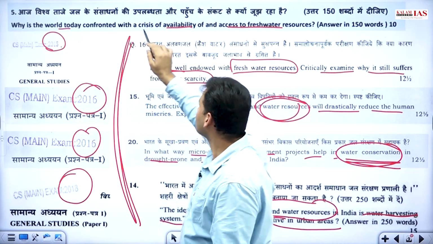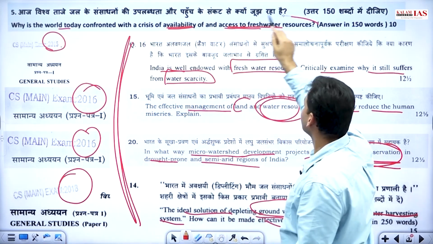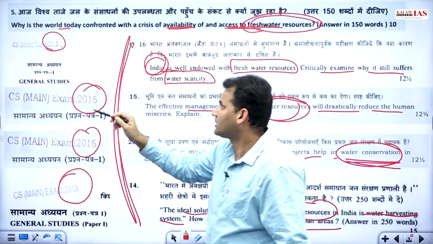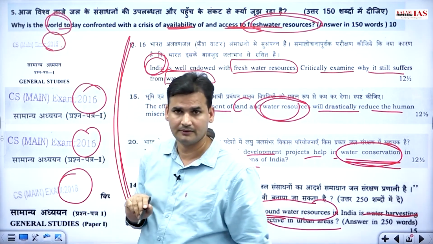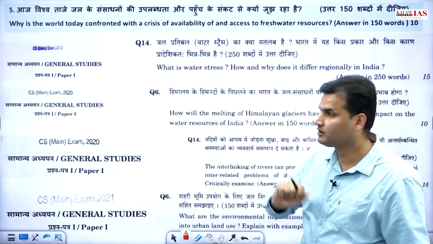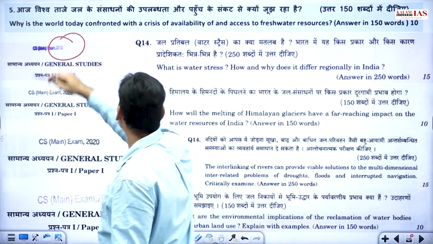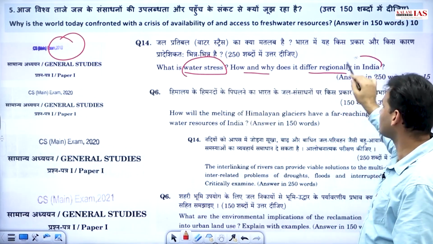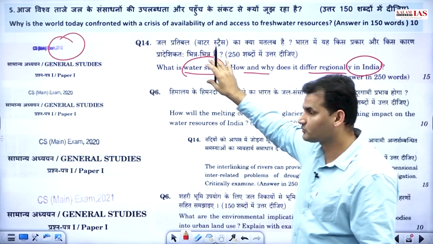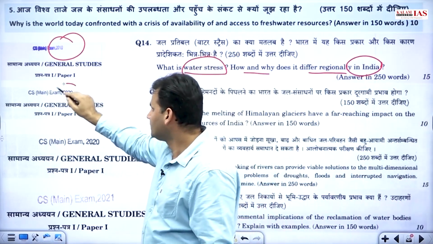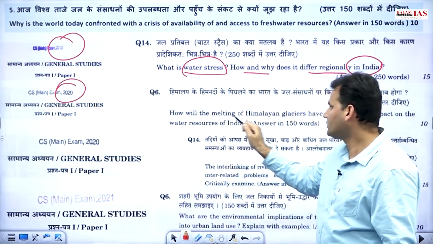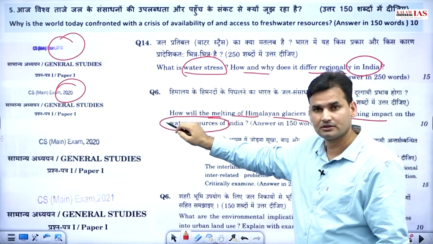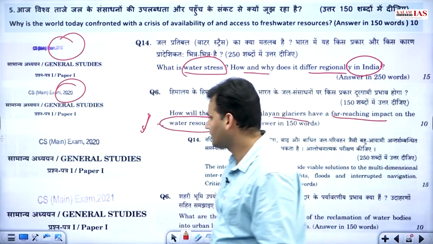That why is the world today confronted with crisis of availability and access to fresh water resources? Yes, in these questions, India was at the center, but now they have asked about world, right? And this is not all. In year 2019, what is water stress? How and why does it differ regionally in India? Again, India was at the center, but still it was about water stress, water crisis only. Year 2020, how will melting of Himalayan glaciers have far-reaching impact on the water resources? Again, the same thing, water resources.